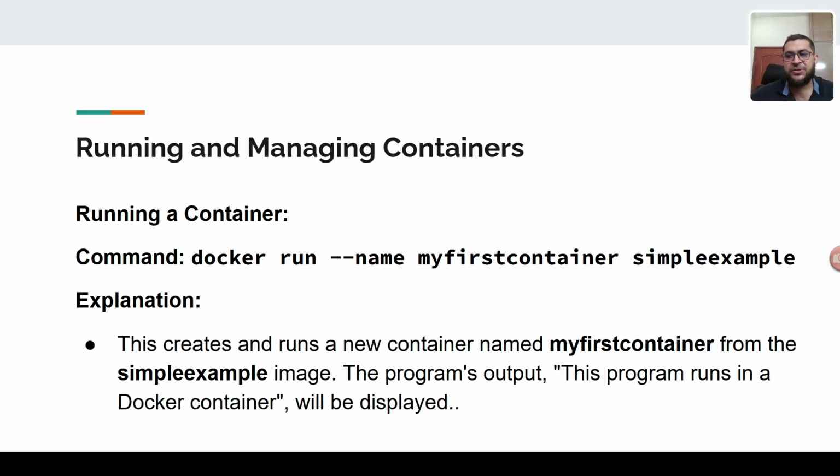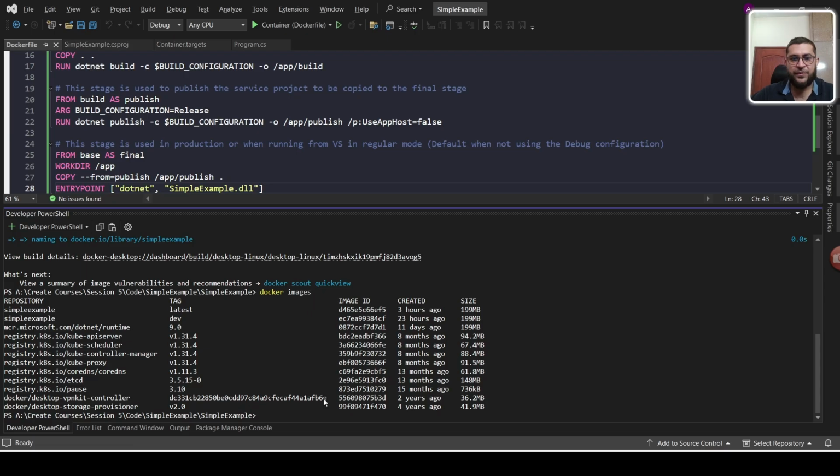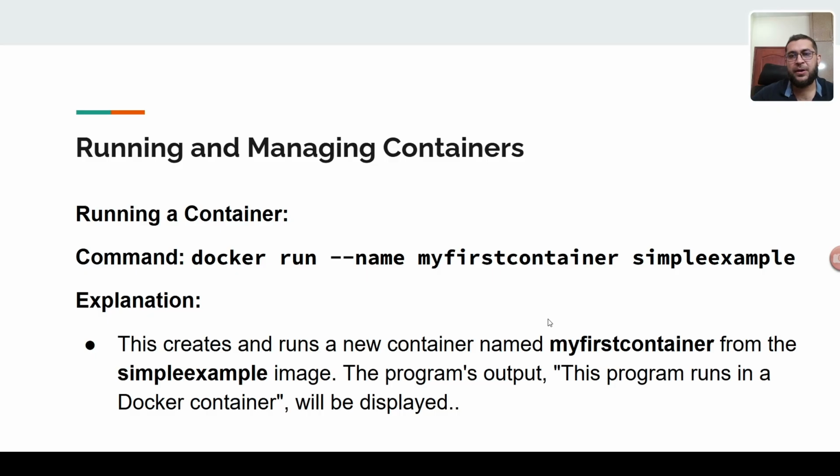The program output, this program run in a Docker container, will be displayed. So this is the run command. For how we will run, docker run, you will give the name my-first-container, and this will be the image name, example container.